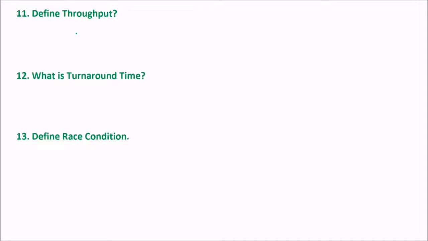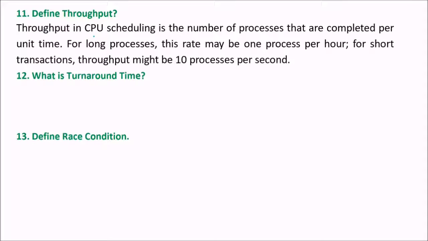Define throughput. Throughput, in normal terms: if you have a production firm that produces 10 objects in 1 minute, and now one machine has come that is able to produce 100 objects in 1 second, this is the throughput, the output. So throughput in CPU scheduling is the number of processes that are completed per unit time. If you have long processes, this rate may be 1 process per hour. For short processes, it can go to 10 processes per second, and even per millisecond or nanosecond.